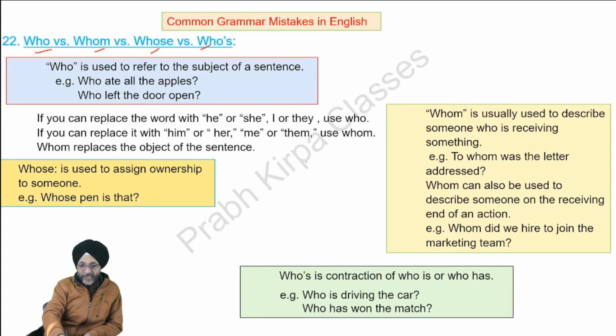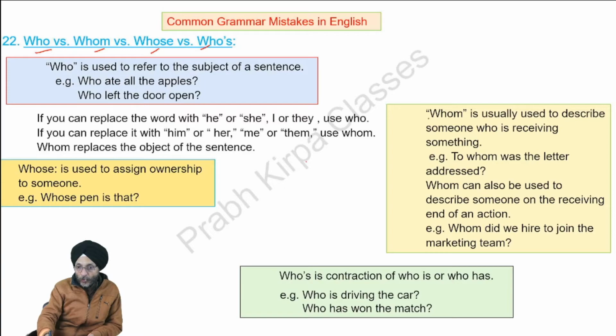If you can replace the word with he or she, I or they, we should use the word who. For example, if the answer is he ate all the apples, they ate all the apples, he left the door open, I left the door open, then in that case, we are to use the word who. But if you can replace it with him, her, me, or them, we are to use the word whom. Whom replaces the object of the sentence.